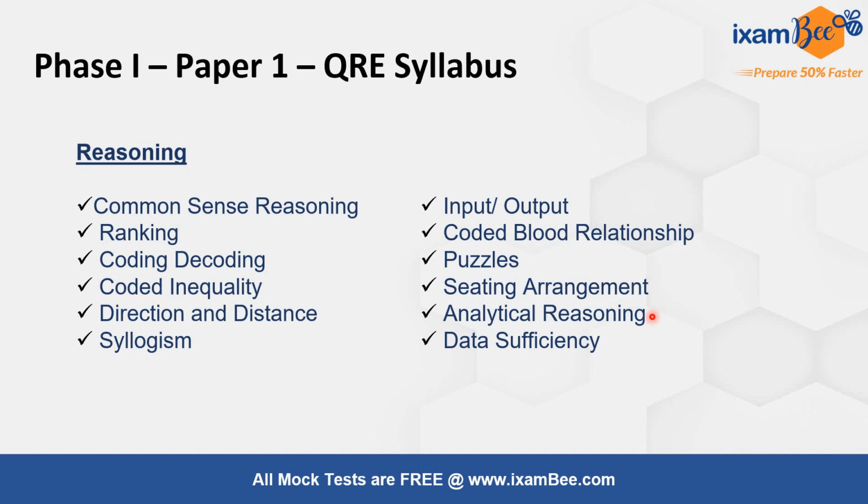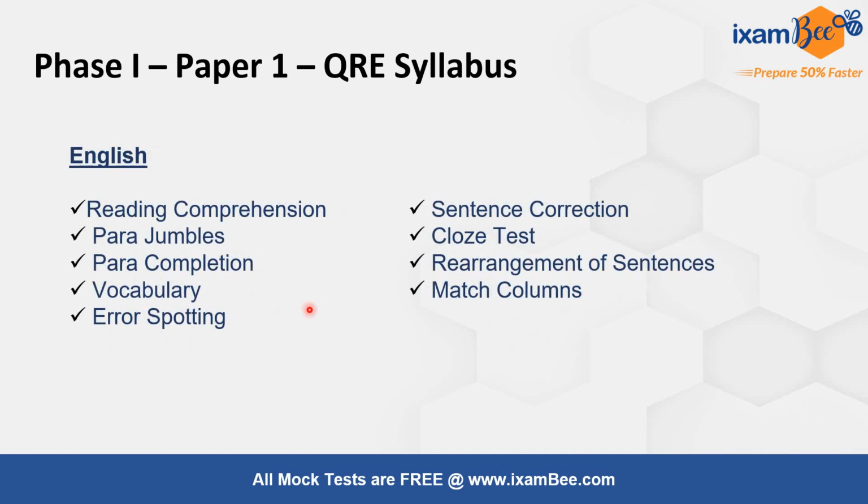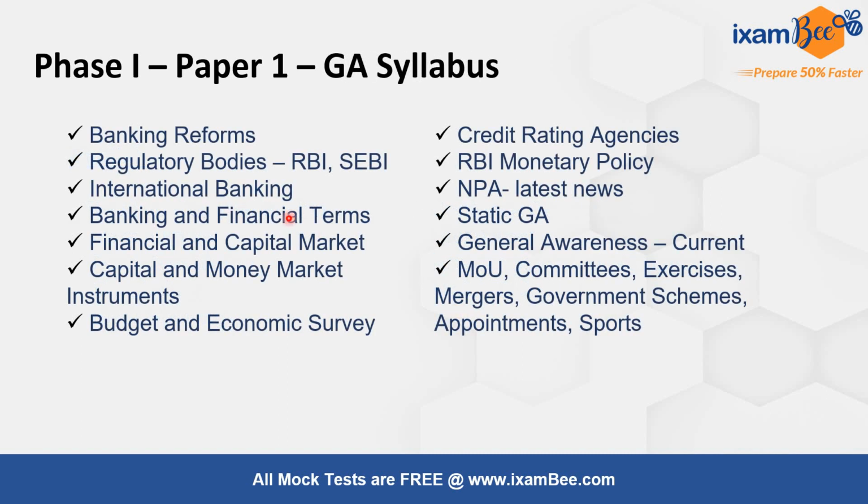and then difficult ones. In English, the syllabus includes reading comprehension, para jumbles, para completion, vocabulary, error spotting, sentence correction, cloze test, rearrangement of sentences, match the columns, etc. In GA, the important topics include banking reforms, regulatory bodies, international banking, banking and financial terms, and so on and so forth.